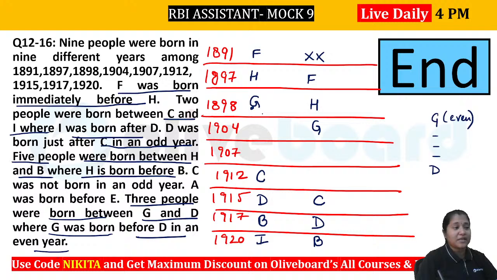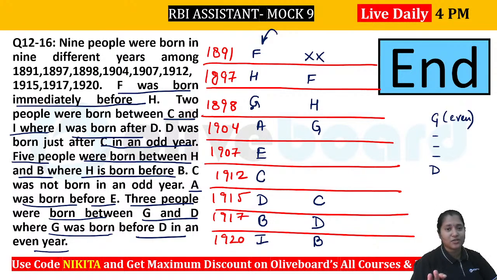Now we are left to place only two other persons, that are A and E. What is given? A was born before E. So you can see that A and E will be coming like this. So this is the final arrangement that you should be getting. Now you can see that we have 9 persons to be placed, but 2 minutes is more than sufficient to complete this particular question, right? Nothing that is very tricky. Only two different cases we got, and one of them got eliminated.